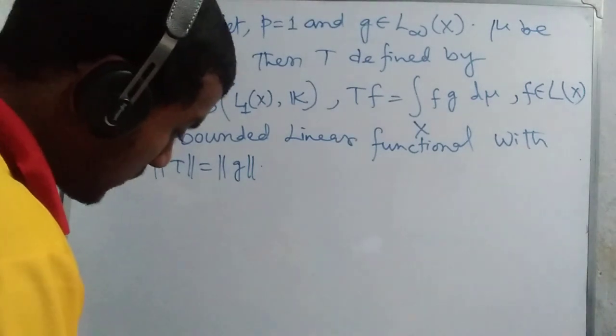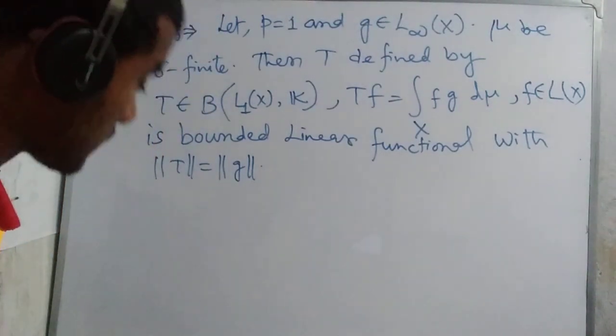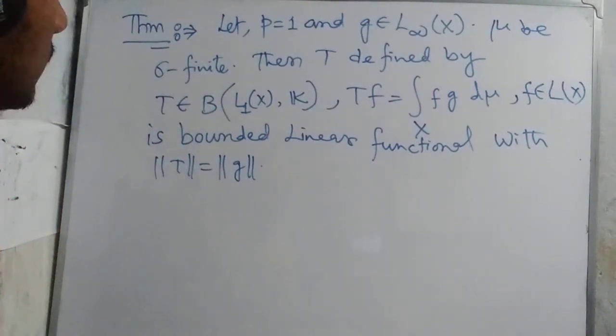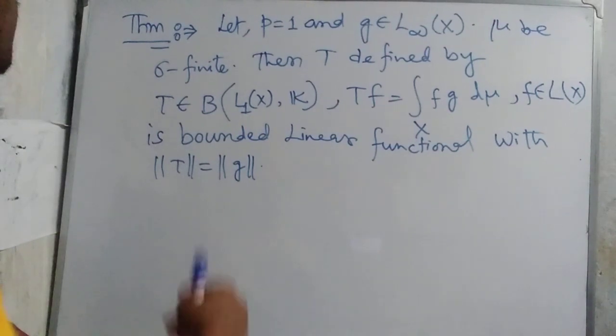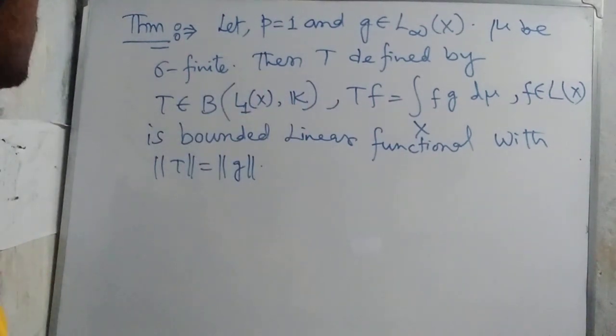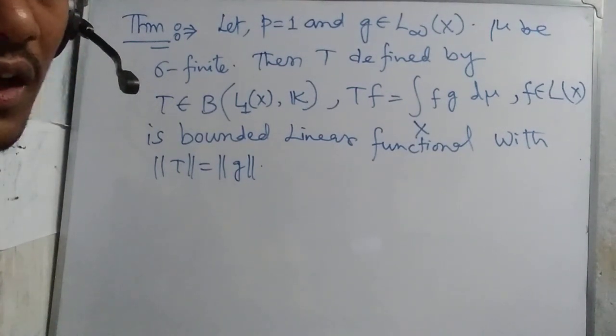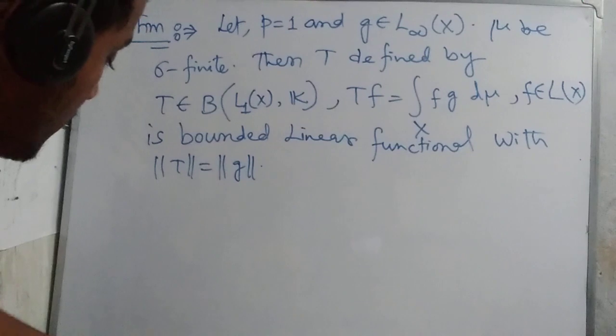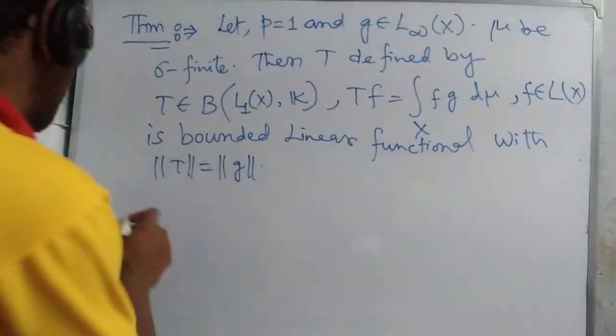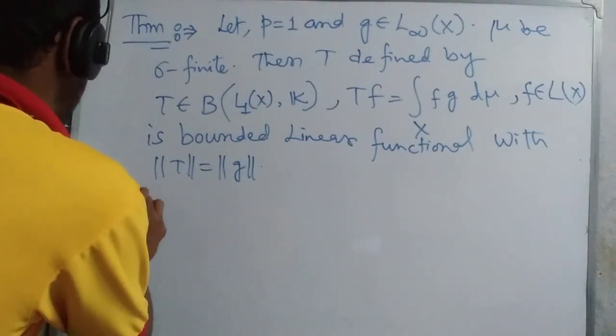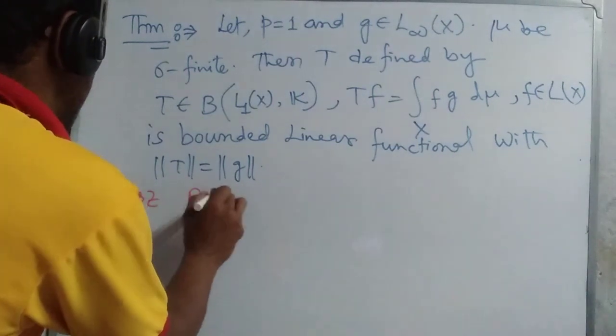We also talked about this portion previously, and we write it in a better way. Now another theorem, we call it the Riesz representation theorem, I think.